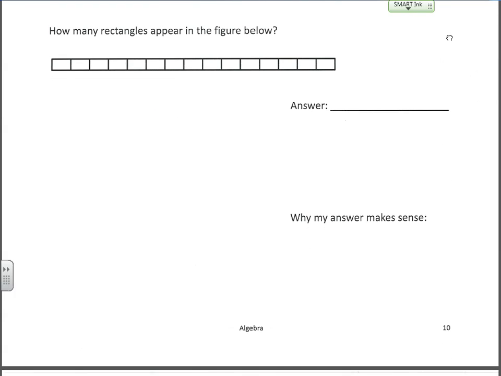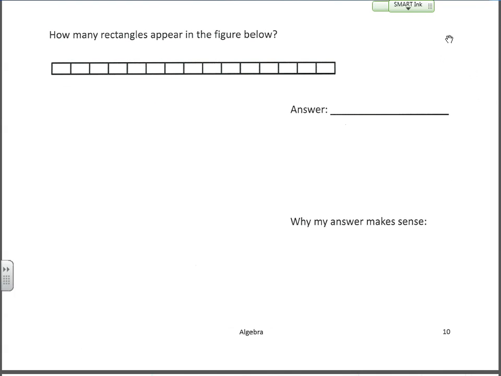How many rectangles appear in the figure below? I laugh because time after time, students will just go 1, 2, 3, 4, 5, 6, 7, 8, 9, 10, 11, 12, 13, 14, 15. 15 rectangles. By now you know that I'm not going to give you something quite that simple, okay? The key here is to recognize that yes, you do indeed have 15 single rectangles in the figure, right?